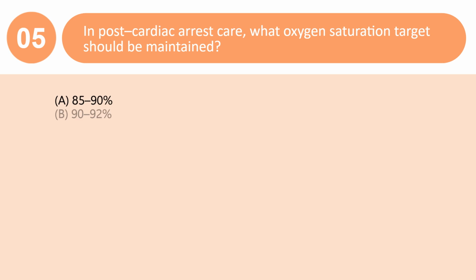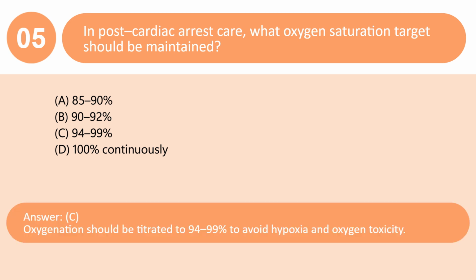In post-cardiac arrest care, what oxygen saturation target should be maintained? A. 85 to 90%. B. 90 to 92%. C. 94 to 99%. D. 100% continuously. Answer: C. Oxygenation should be titrated to 94 to 99% to avoid hypoxia and oxygen toxicity.